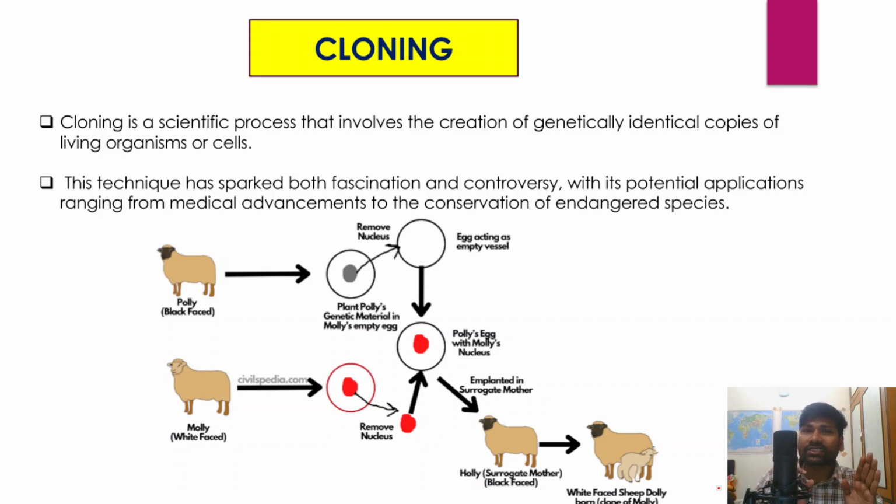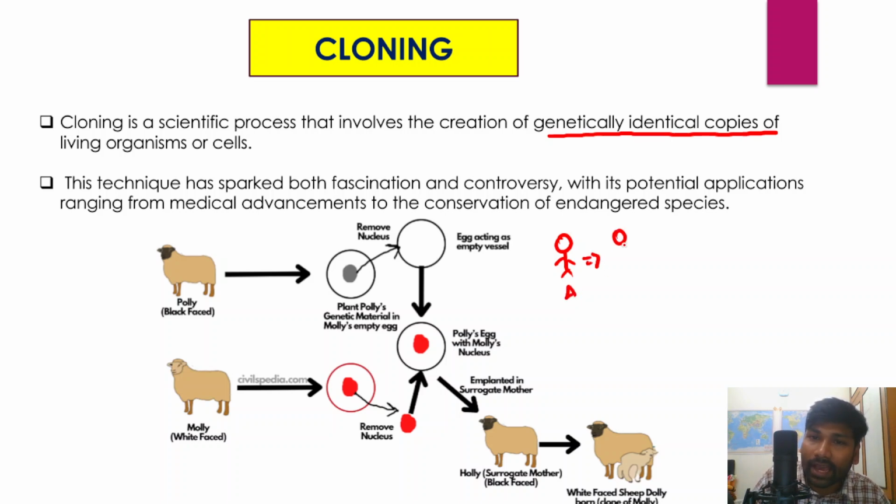Right? So cloning is actually a scientific process, and this involves the creation of genetically identical copies of living organisms or cells. Right? So clone means that, for example, imagine that there is an individual, and a similar individual like individual A can be created with the same features, with the same characteristics. Right? So that is what is called cloning. Right? So we'll understand how cloning is done and what are the benefits or advantages of the cloning process.